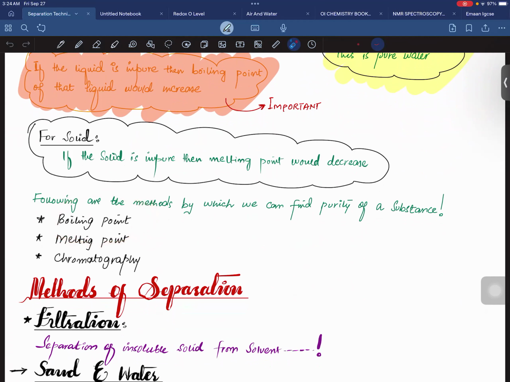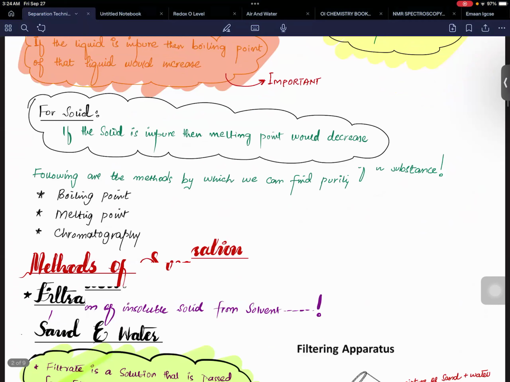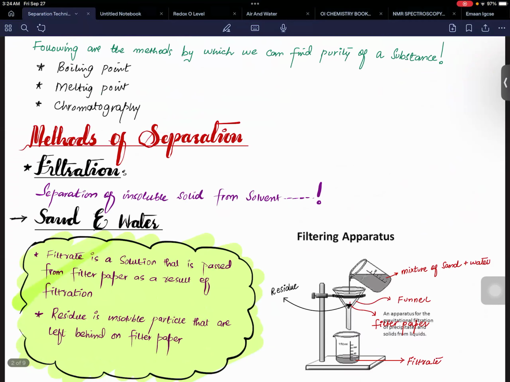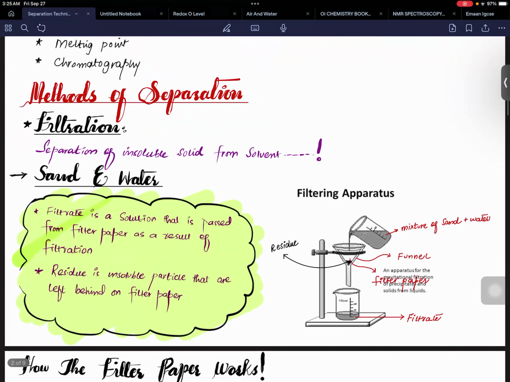I told you regarding the melting and boiling point, they are supposed to be fixed. If they are fixed, you can say that the substance is pure, and if they are not fixed, you can say that the substance is impure. Exactly. So in this chapter we are going to discuss how things are separated from each other. Suppose you have two solids, two liquids, one solid and one liquid, or two gases. We will learn in this chapter how we can separate the samples.